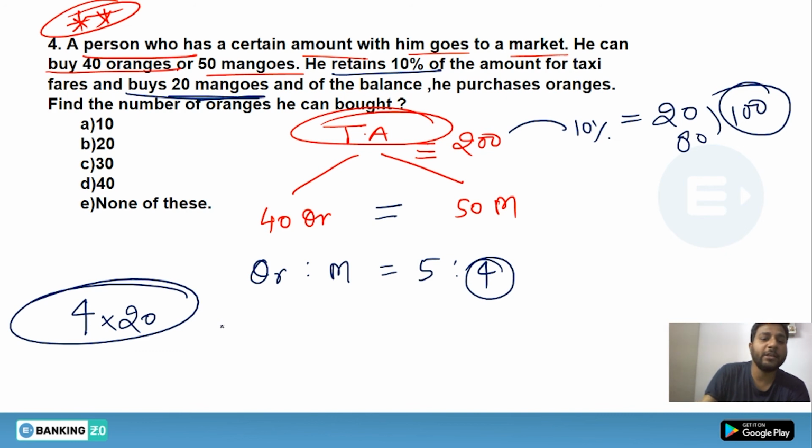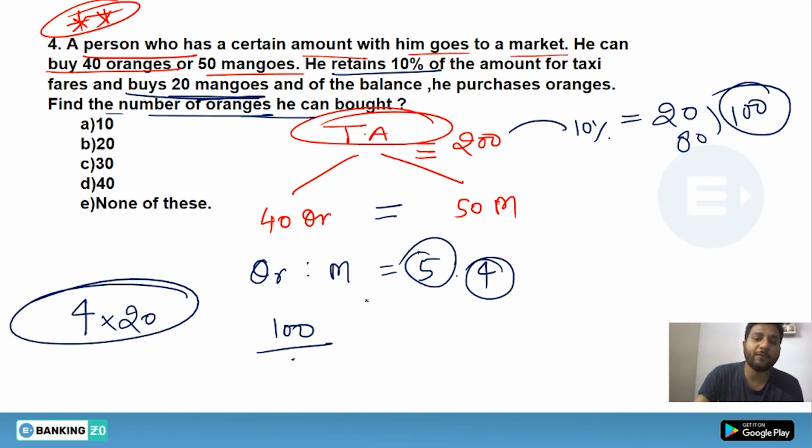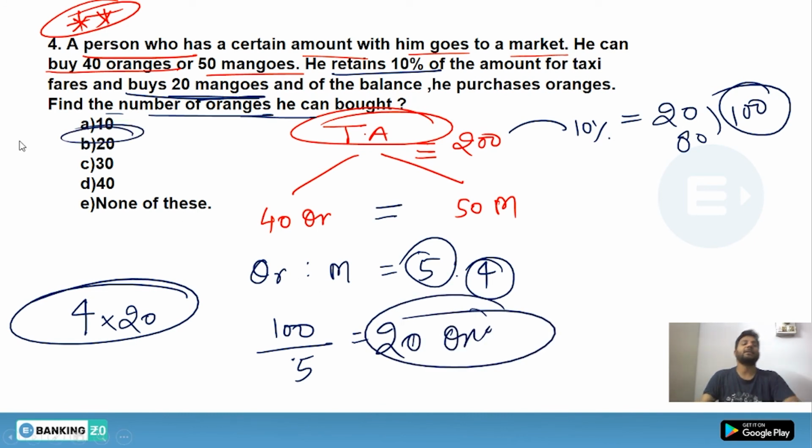Now you can clearly see that you have been left with 100 units, and what you will have to do is buy the oranges. How many oranges can you buy? We will divide it by the price of one orange, which would be 5 ratio, and we will get the answer as 20 oranges. So we have got a final answer, which would be option B.